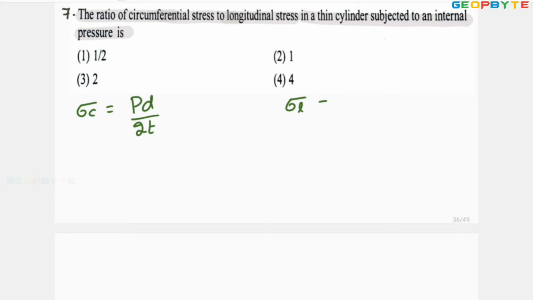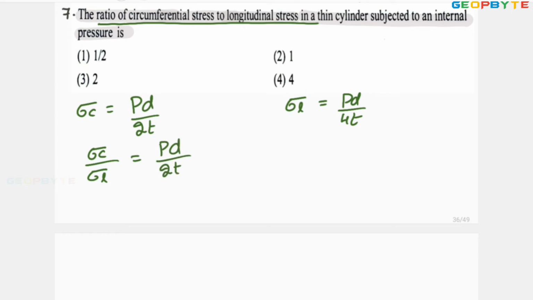Longitudinal stress sigma L equal to PD by 4T. He is asking ratio between circumferential and longitudinal stress. Circumferential stress by longitudinal stress equal to PD by 2T by PD by 4T.